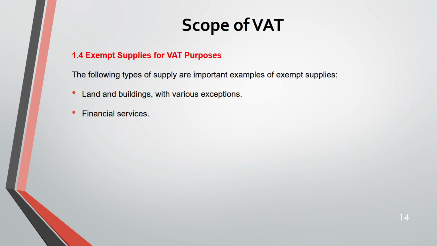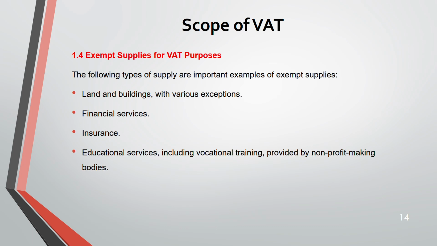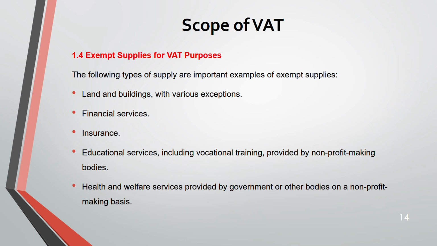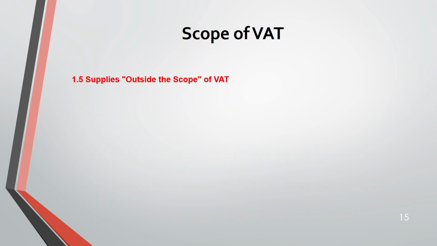Financial services, insurance, educational services, like provided by not-profit making bodies. Then health and welfare services provided by government. Supply of goods and services by charities. All these are exempt. So in your exam, you might be given exempt supplies also along with taxable. You have to see to it that you are not incorrectly charging VAT on exempt supply.